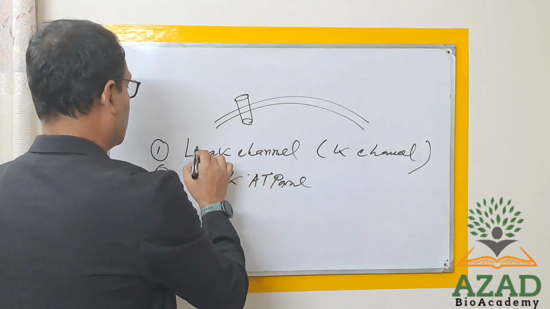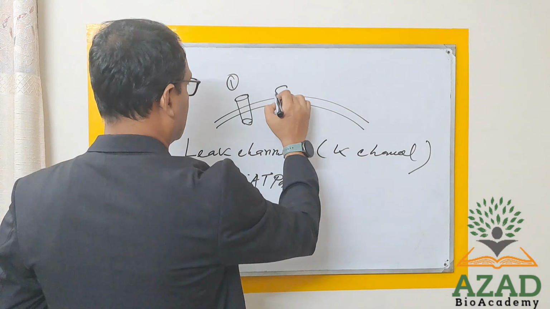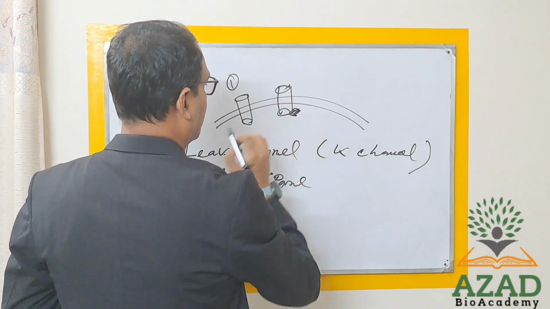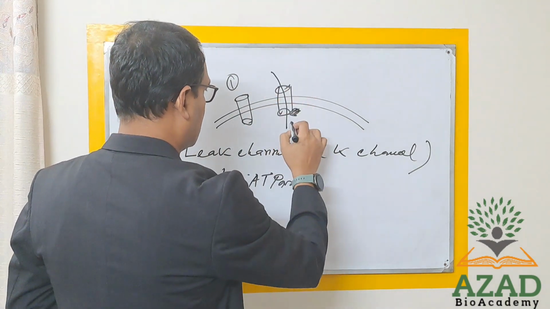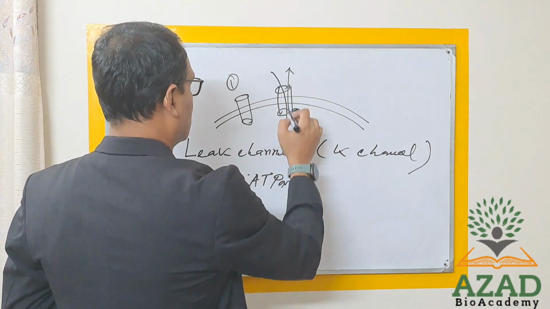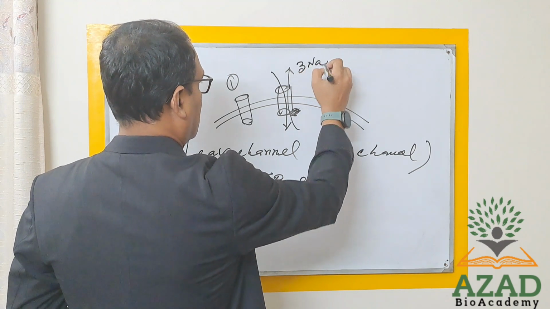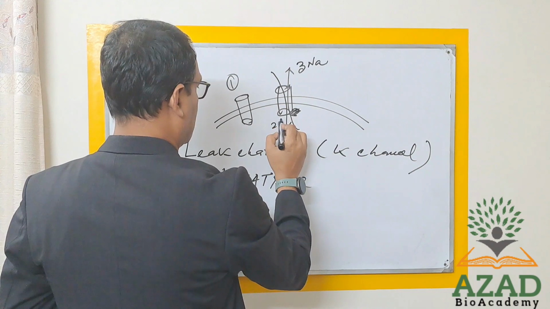Okay, so if I think this is number 1, the leak channel, and this is the ATPase, this is the channel through which 3 sodium will exit and 2 potassium will enter.